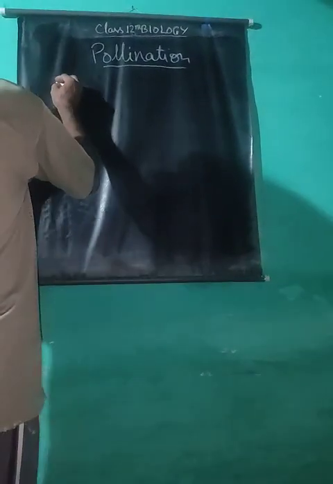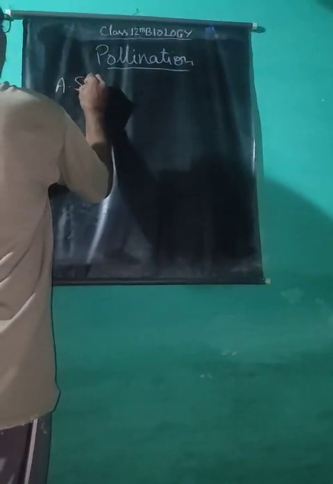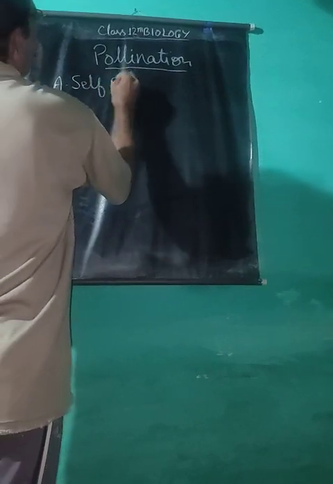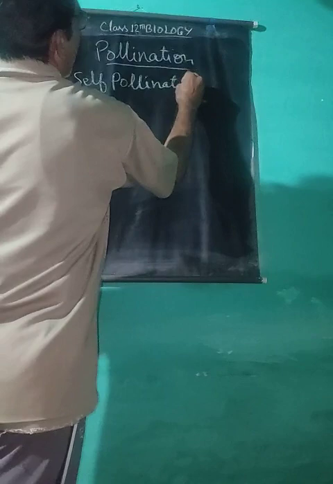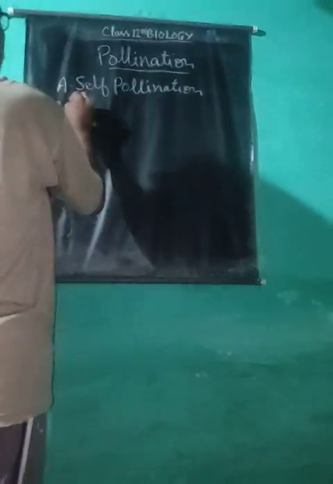In angiosperms and most gymnosperms, pollination is an external process. It is of two types: self-pollination and cross-pollination.